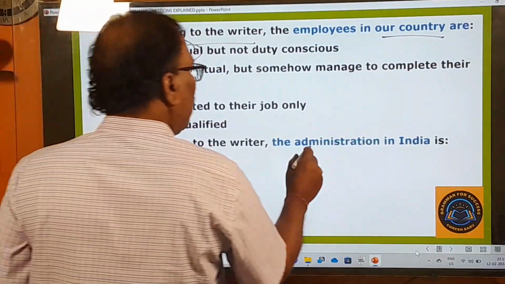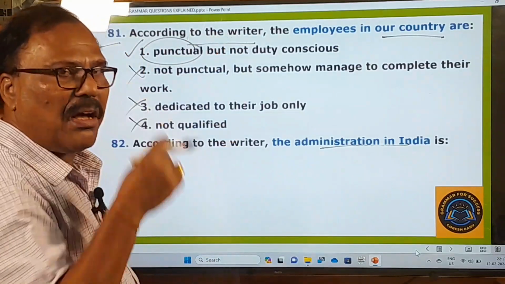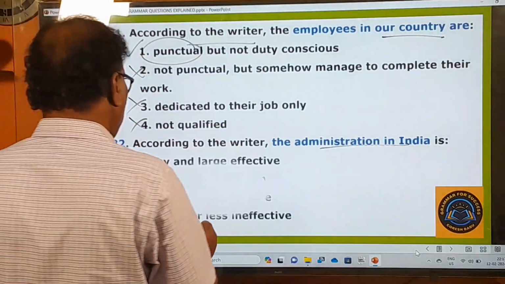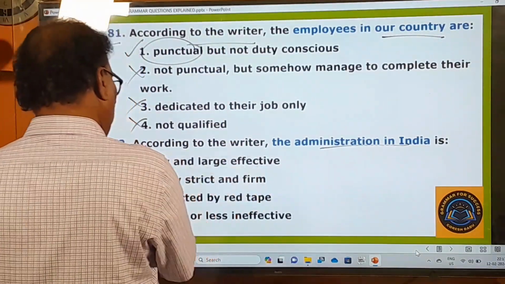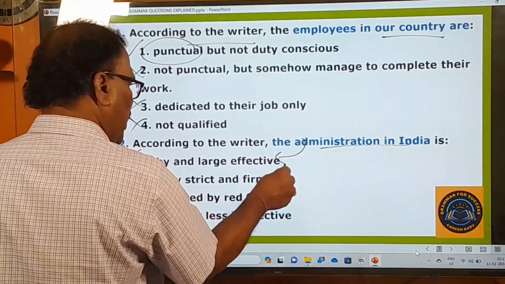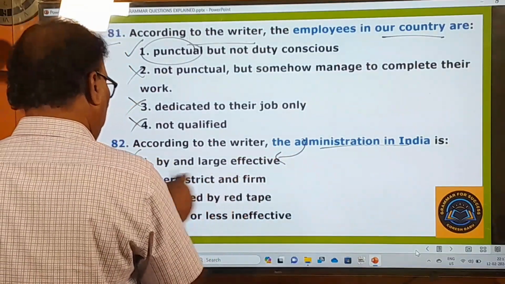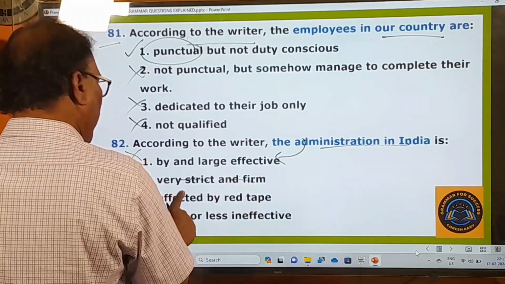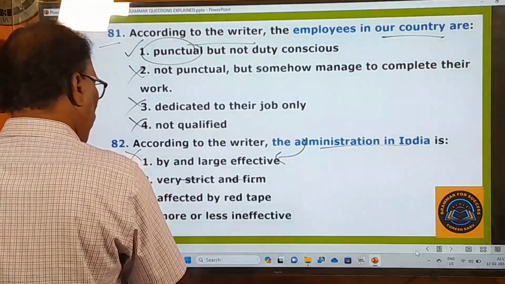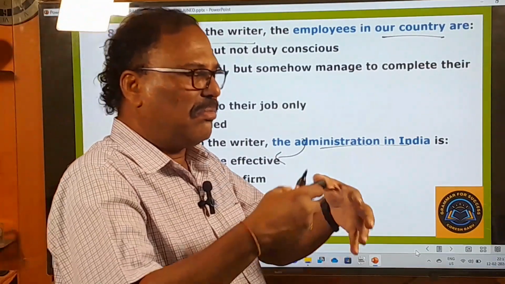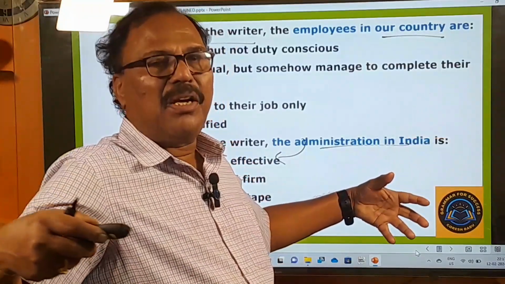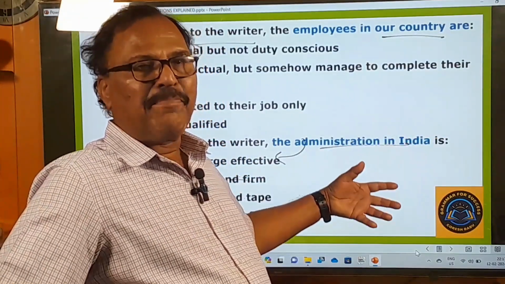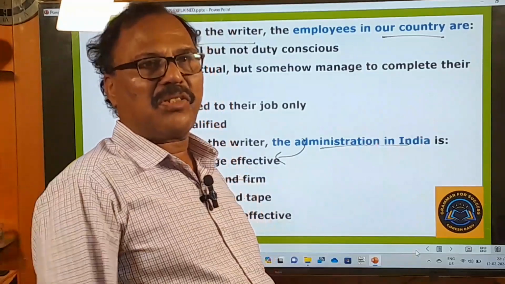According to the writer, how is the administration in India? Let us see the options. By and large, ineffective. No, that is not effective. Administration in India is not effective. Very strict and firm. No, this is not strict and firm. Affected by red tape. No, red tape means dragging the work to the fullest extent and delaying the work. That's called red tapeism.